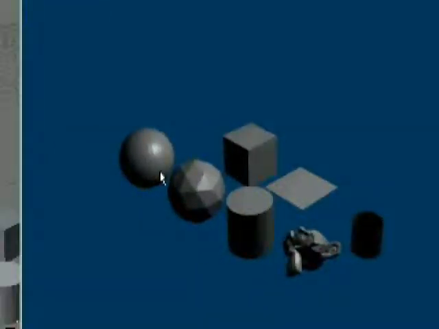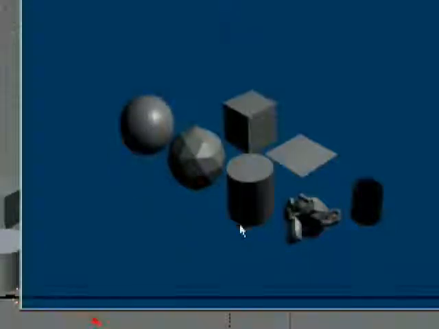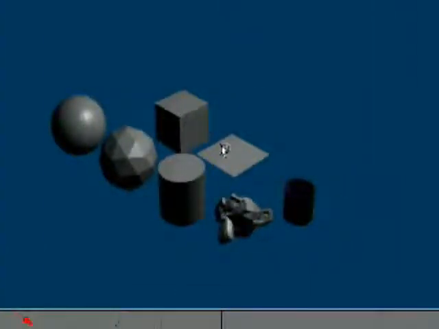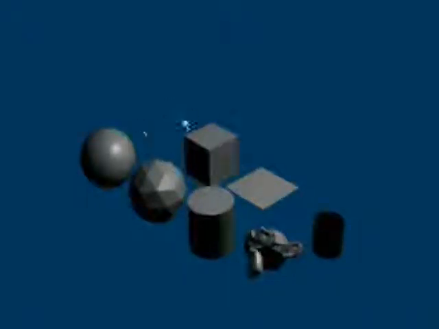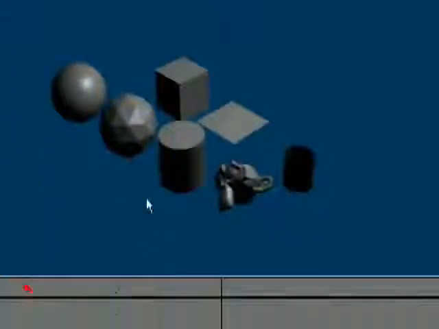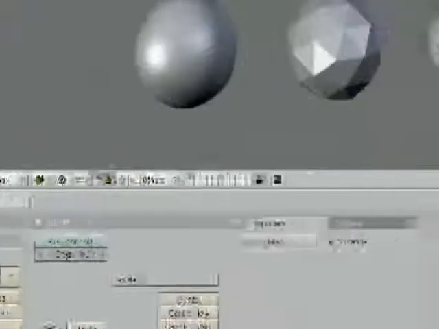So we have our sphere, our other sphere, our cylinder, our monkey, our tube, our plane, our cube, and a non-existent circle. So those are some of the basic objects that are called meshes that we have already made in Blender. So let's go back to top view.